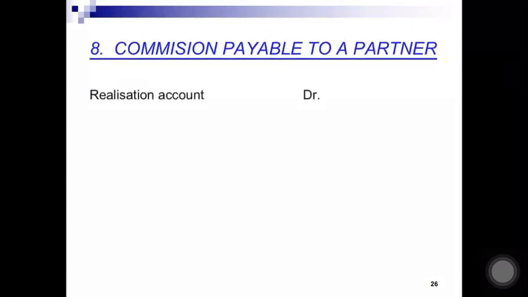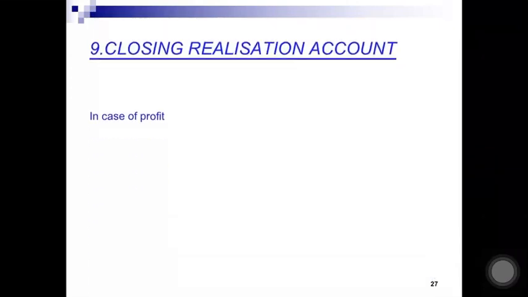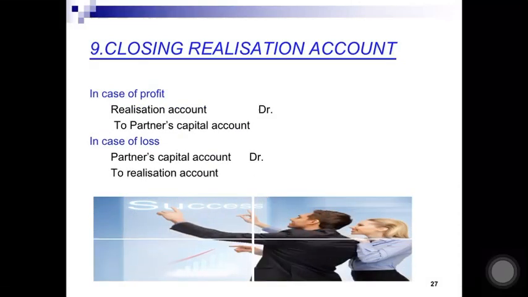Next, now sometimes the partner may ask for a commission for realizing assets. In that case, if any commission is payable, it is an expense. So realization account debited to partner's capital account. Credit the receiver. So his capital account will be credited. Next, closing the realization account. In case there is a profit in realization account, then it will be credited to partner's capital account. So realization account debited to partner's capital account. And in case of loss, the entry will be reversed.